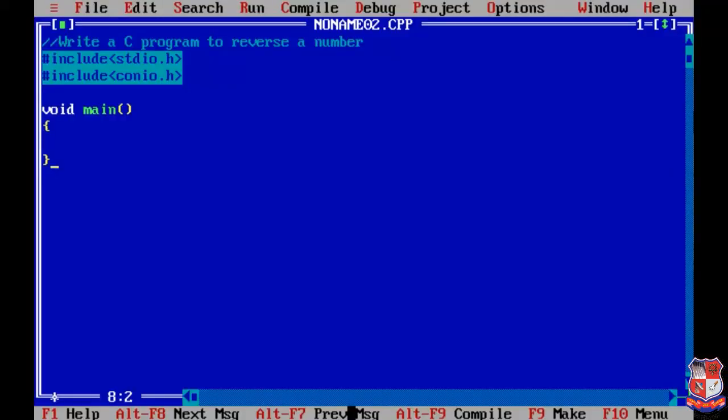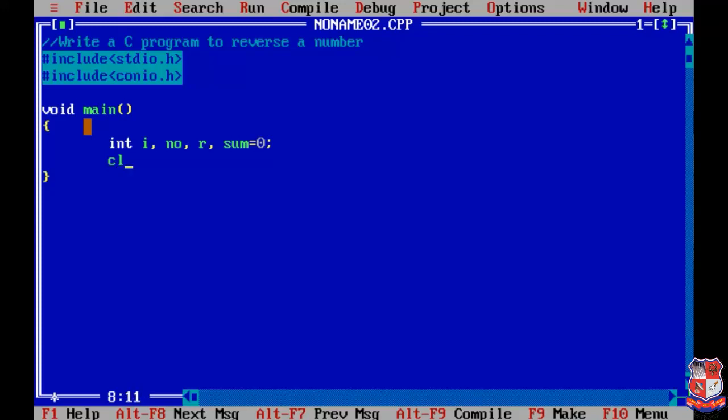So I've already mentioned the header files for this program, that is stdio.h and conio.h, and also I am writing the main function for our program. Now we are going to declare the variables. We have to use I, so I am declaring it. Then we have to take input from the user. For that I am taking number, and we need a variable to store the remainder. For that I am taking r. One more variable we require is sum, and we have to initialize the value of sum with 0. We already discussed why it is required.